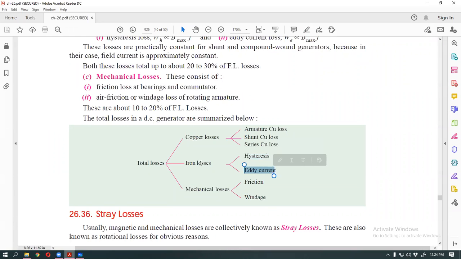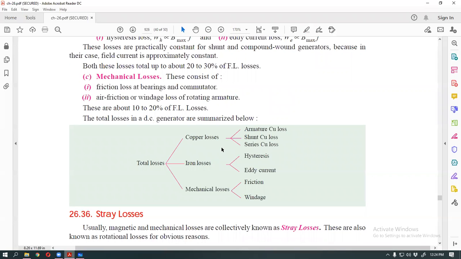Eddy current loss and hysteresis loss are called iron loss. Another name is magnetic loss. Iron loss, another name magnetic loss. And copper loss, another name is electrical loss. This is the electrical loss, and this is the magnetic loss, another name iron loss. Clear? Yes, sir. So iron loss is of two types: hysteresis loss and eddy current loss.